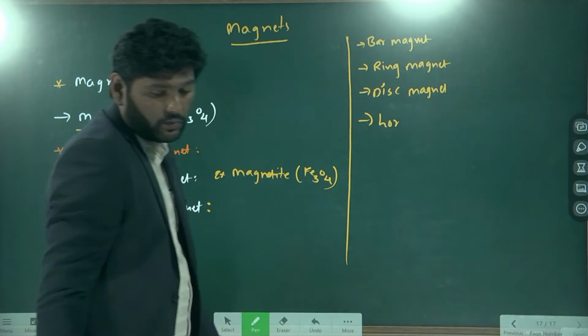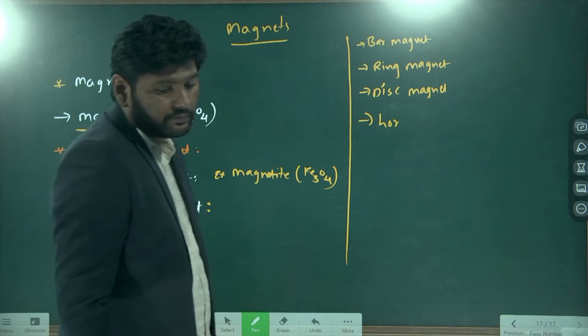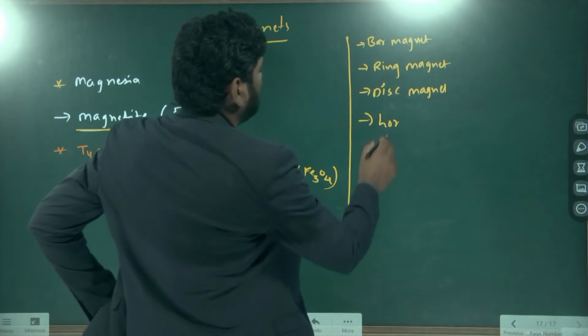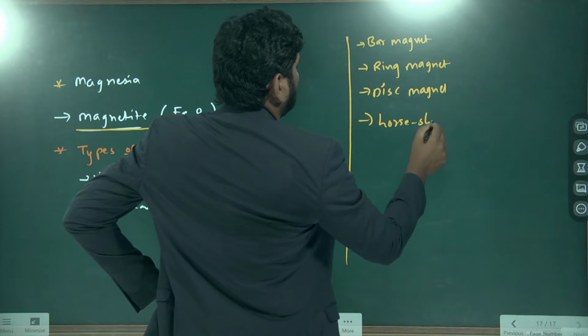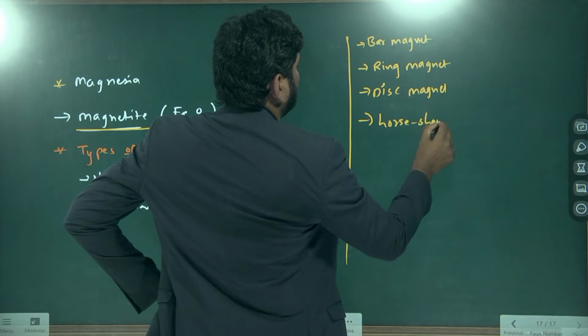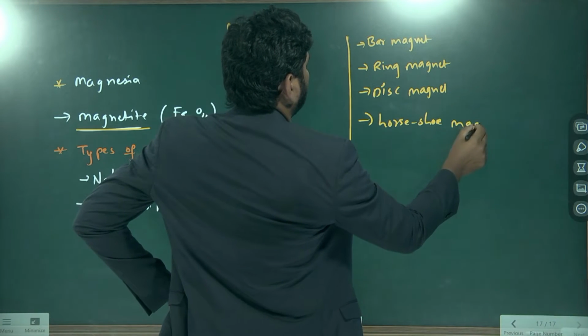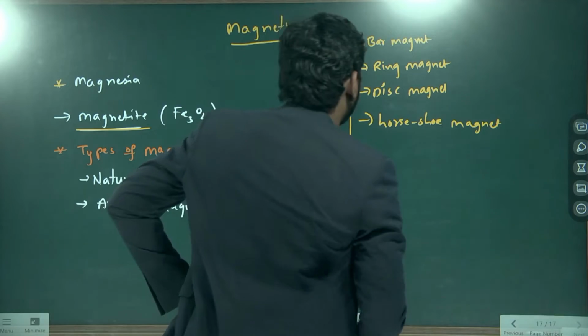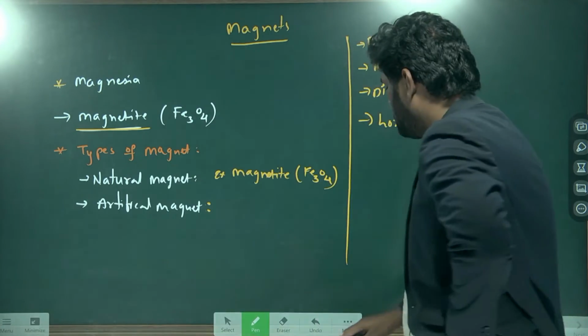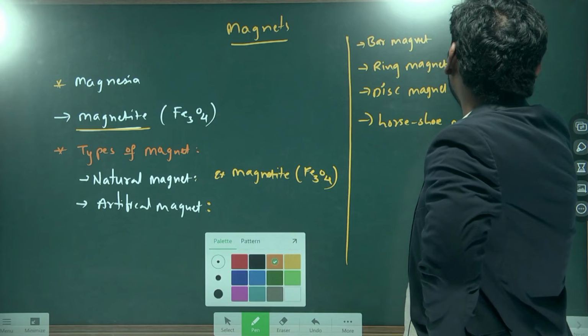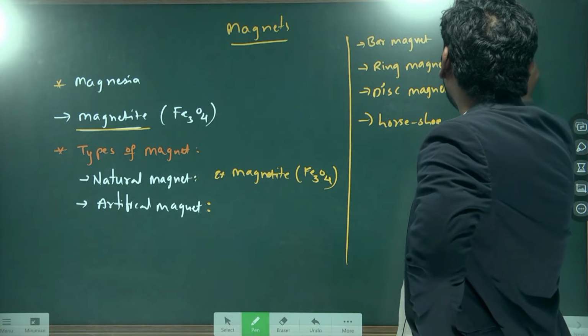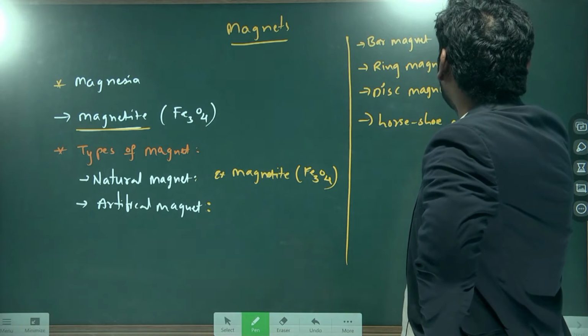Horseshoe magnet. So let's take the shapes. The shape of the bar magnet is something like this, with north and south pole.